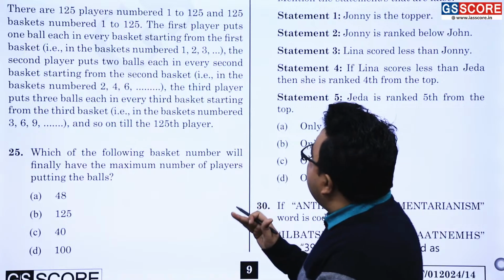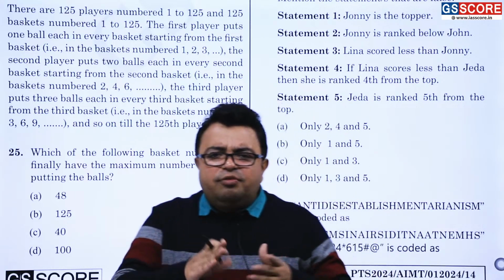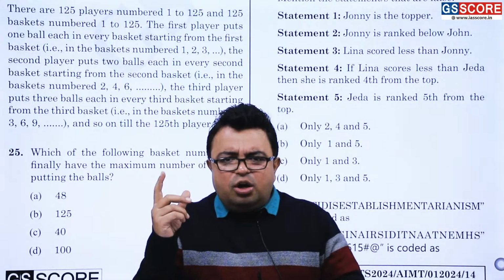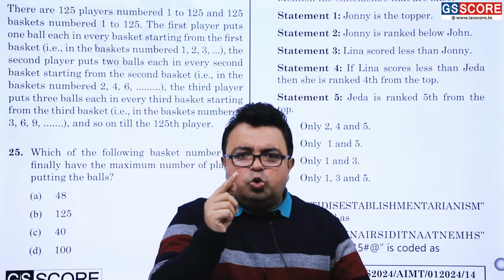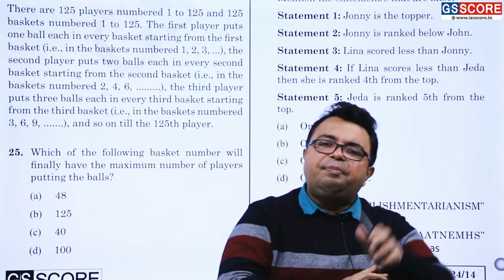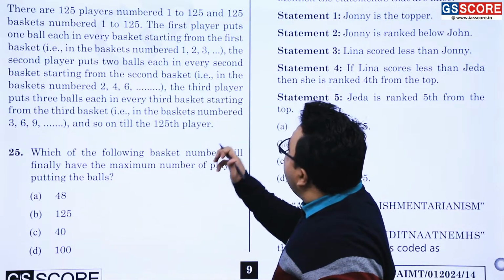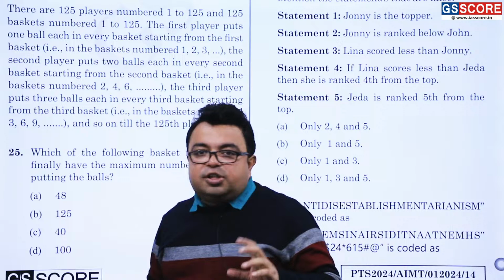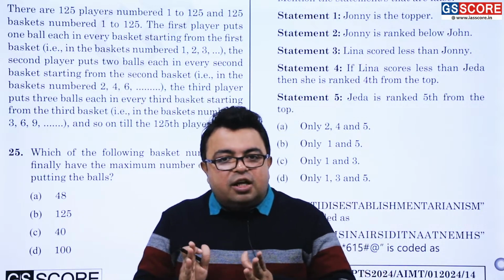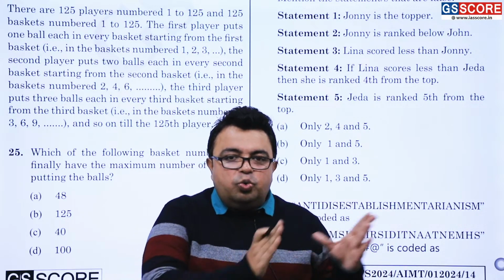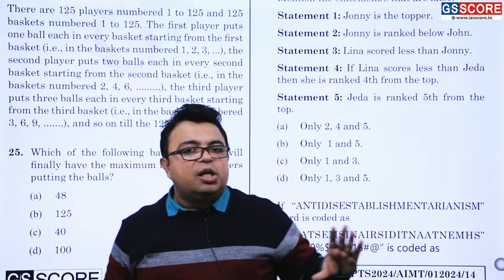For example, in basket number 1, 2, 3, it means player number 1 will be putting the ball in what? One ball in number 1, 1 into 2, 1 into 3, 1 into 4, 1 into 5, up till 1 into 125. Getting or not getting? There. Player number 2 will be putting 2 balls each in basket number 2, then 2 into 2, 2 into 3, 2 into 4.